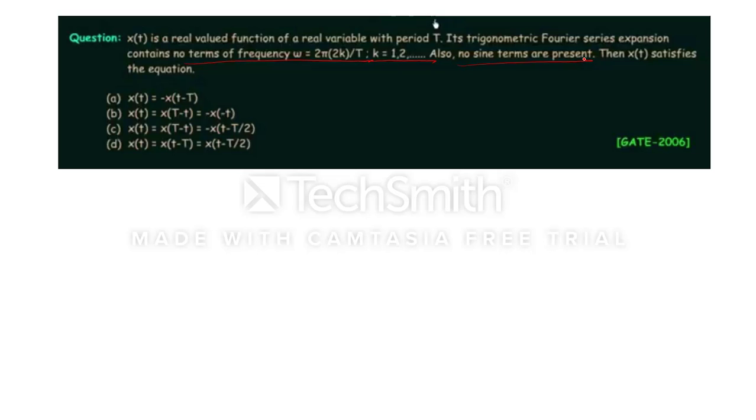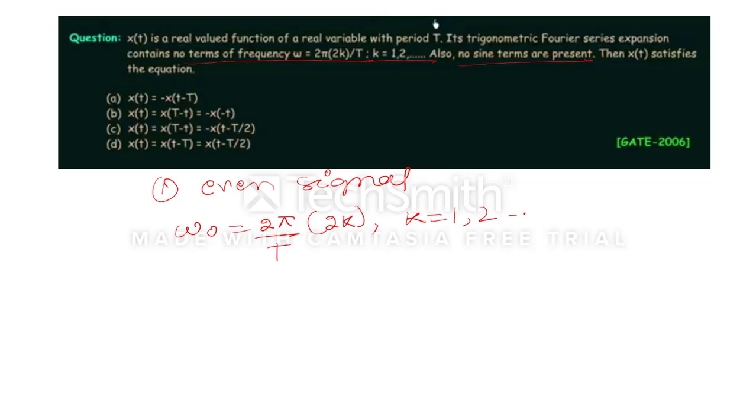No sine term means the signal must be an even signal. So the first point is it is an even signal, and the second thing is that the frequencies which are not present are 2 pi by T multiplied by 2k, where k is equal to 1, 2 and so on.